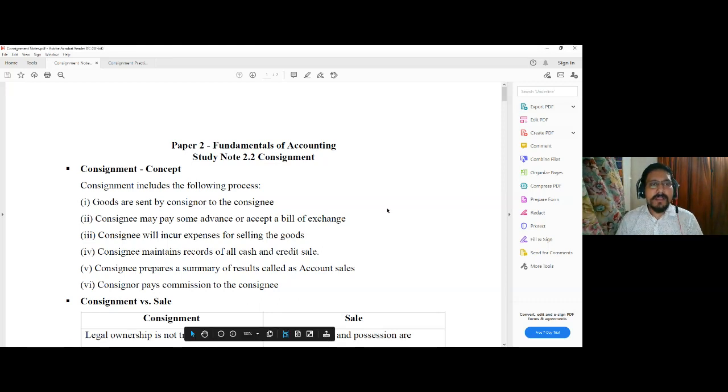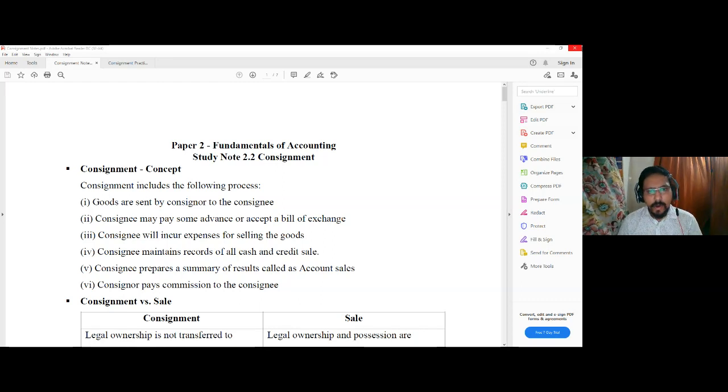Regarding consignment, when an organization wants to expand its business activities and territories, it has multiple options. In order to increase sales, the organization can simply open a branch in the desired location and sell the goods it produces directly to the customers. Another alternative is to form a joint venture.